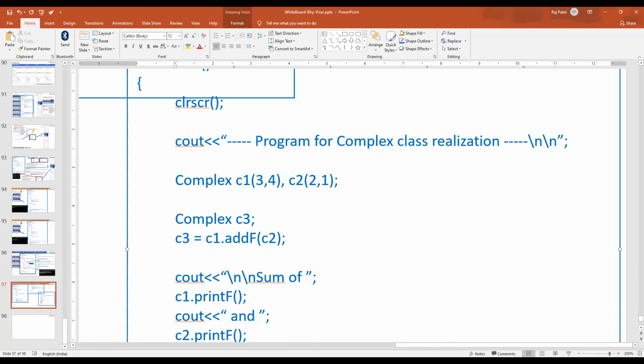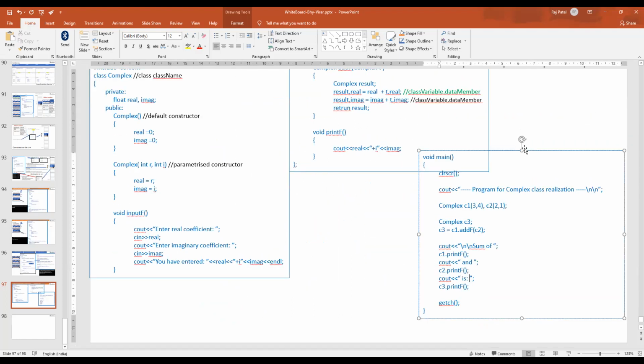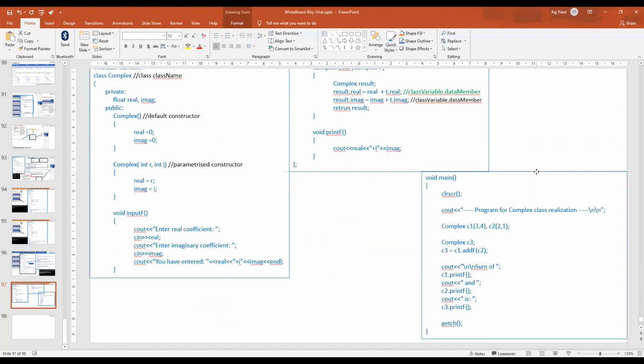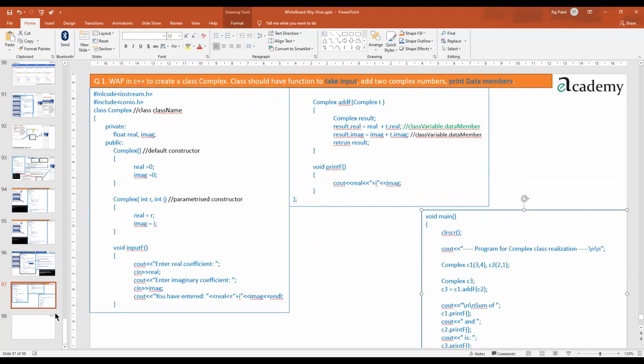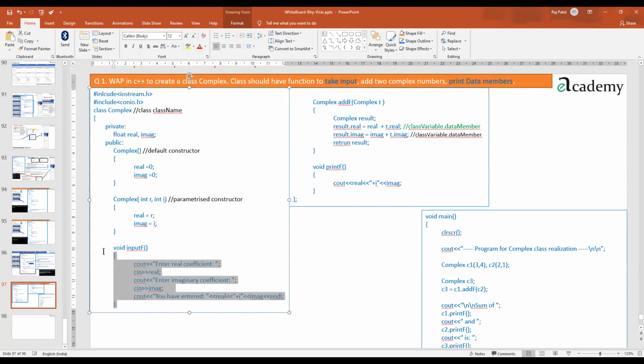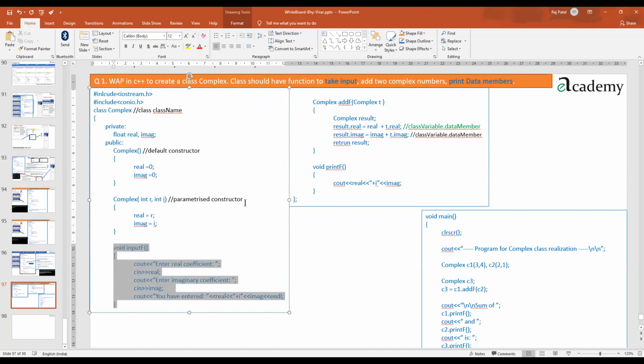Then I am calling the add function. It will do its job. Then I am writing print on all this stuff. So from this activity, one thing is very clear, I guess. We are not in need of the input function currently. If the input function is not required right now, I will not write it, or I will write it also, but I will not use it. That also makes sense.